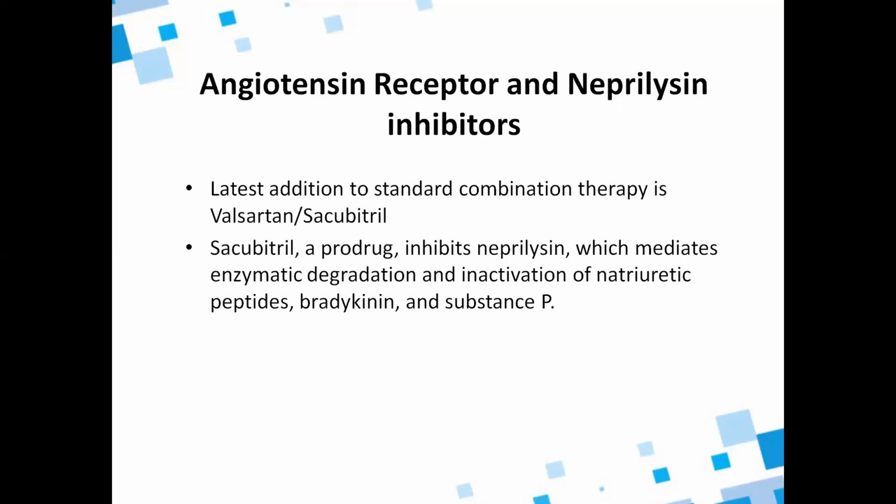Because sacubitril inhibits neprilysin, the degradation is prevented and the action of natriuretic peptides is enhanced.